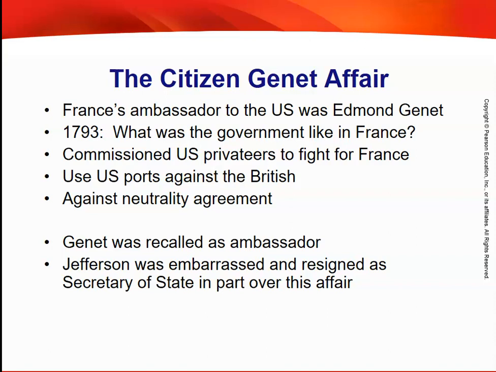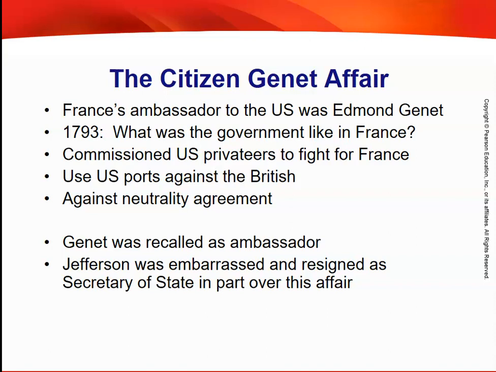Well, what Edmond Genet does is he starts, I believe, in Charleston, South Carolina, and he works his way up the coast instead of going to Philadelphia, where the capital is at this point. And he starts negotiating with private citizens before he speaks to the government. You can't do that. He wants to use U.S. ports against the British.